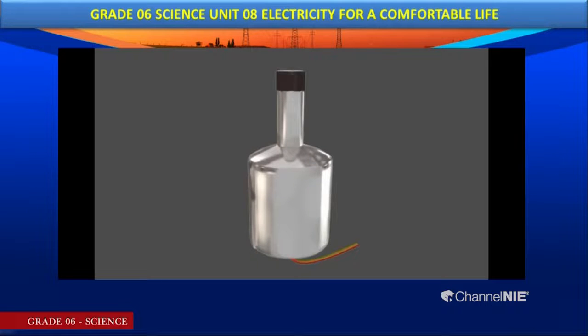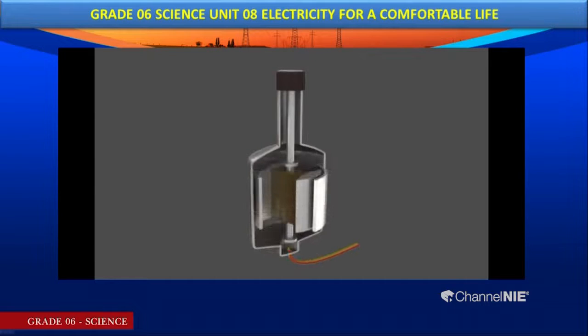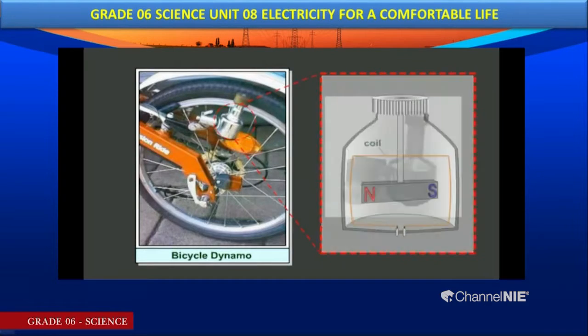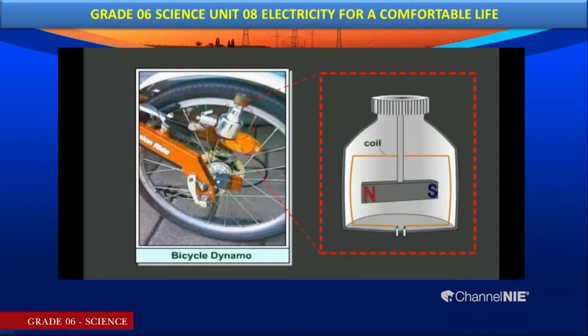You can watch the parts of the dynamo. The dynamo consists of a coil and a magnet, and there are two conducting wires. The inner part, the magnet, rotates close to a coil. Here the magnet rotates because of this rotation wheel. There is a wheel here. The wheel is attached to the bicycle rim.